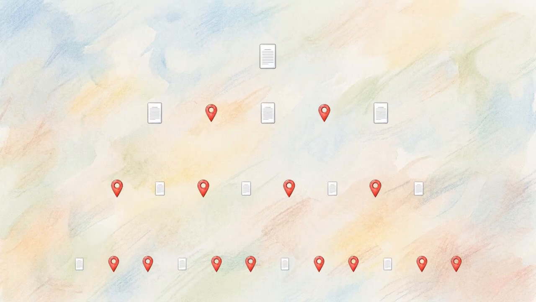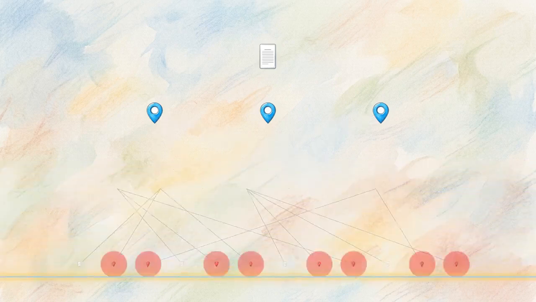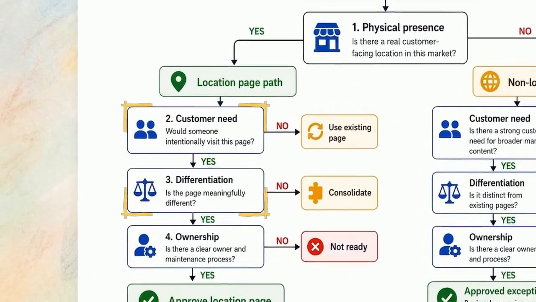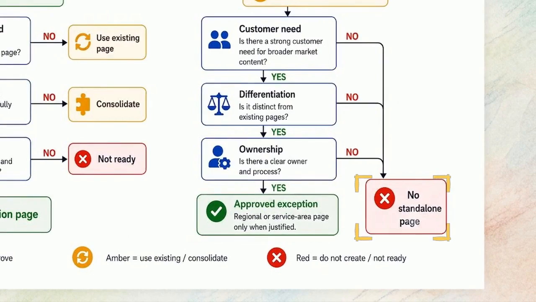Fixing this requires an immediate audit of every geographic URL on the site to determine which pages actually serve a legitimate business purpose. This geographic page approval decision tree forces strict evaluation before allowing a URL to exist. To survive the audit, a page needs to answer a distinct customer question and offer meaningful differentiation. Swapping a city name on a boilerplate template no longer passes the test.